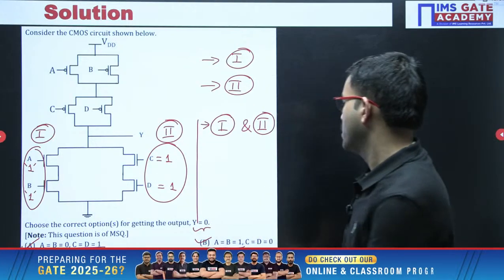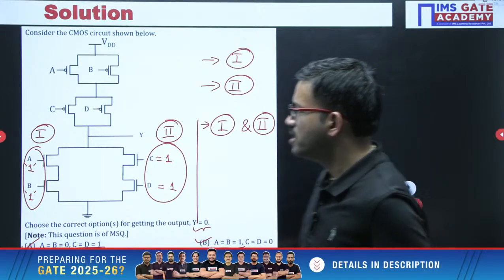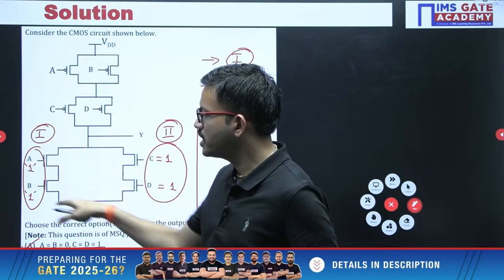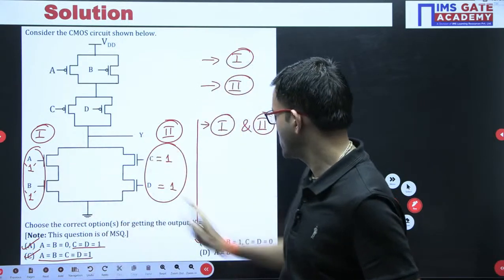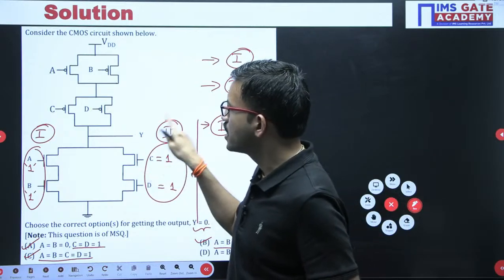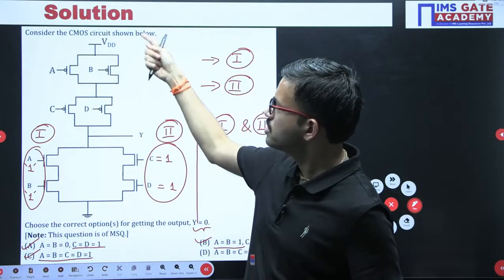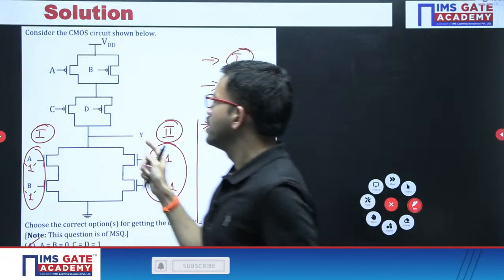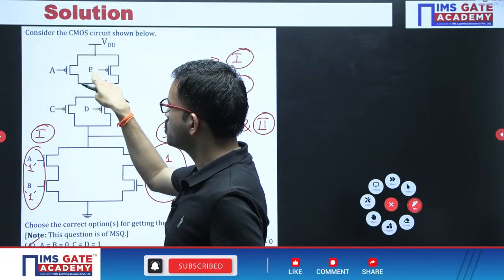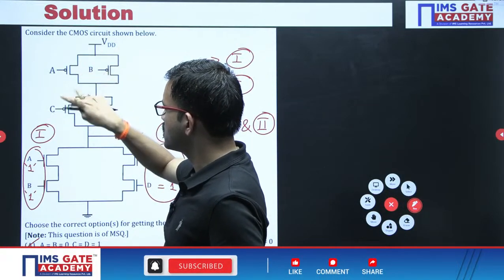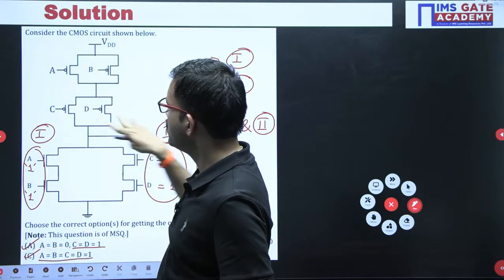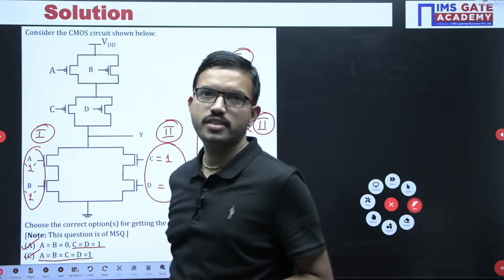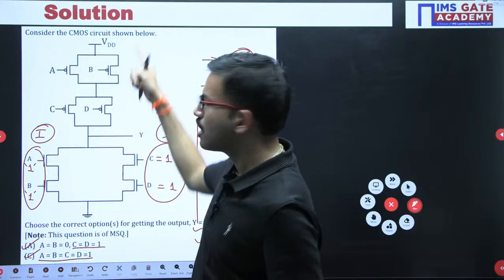right? Okay. Coming to option D, you can observe here AB values are 0, that means here both the transistors are off, here also CD values are 0, both the transistors are off. That time here output will be connected to VDD. Okay, simple logic. Here when you are having 0, the corresponding 2 transistors here both are on, here also on, so output line connected to VDD. Okay, VDD means output value is 1.